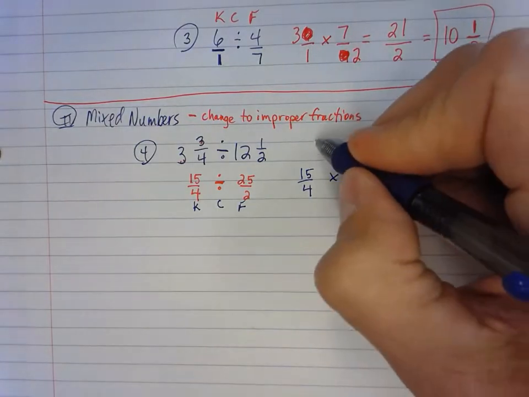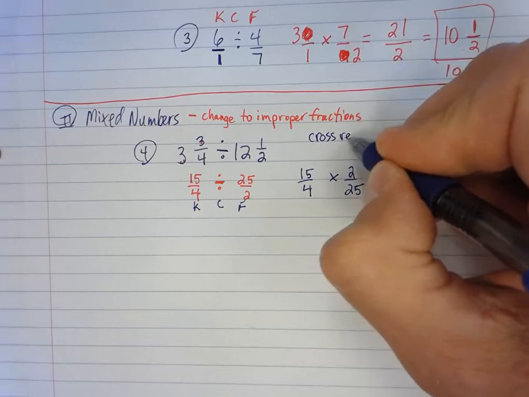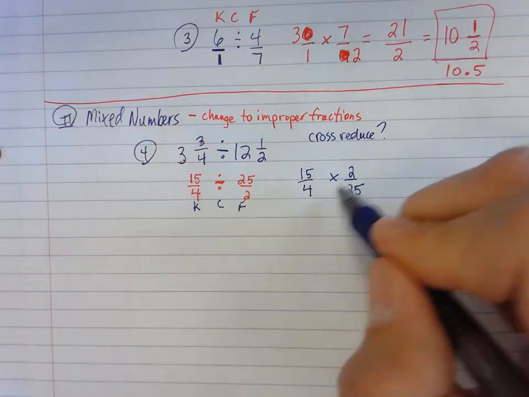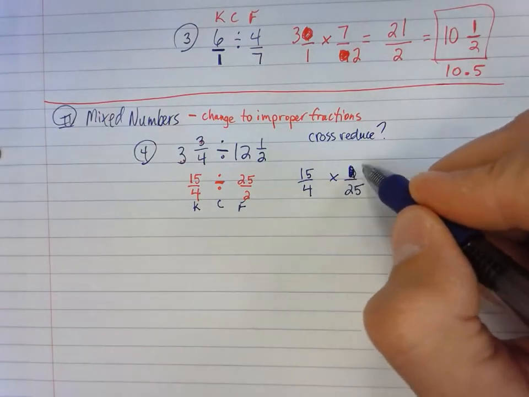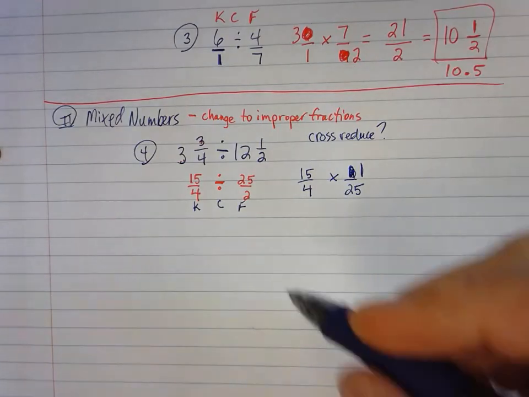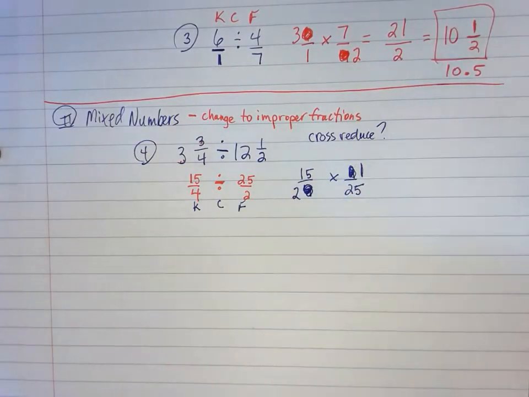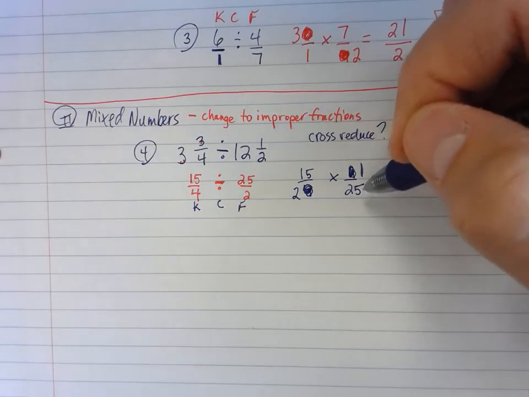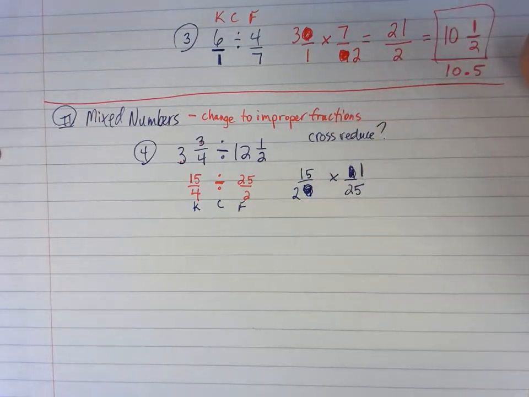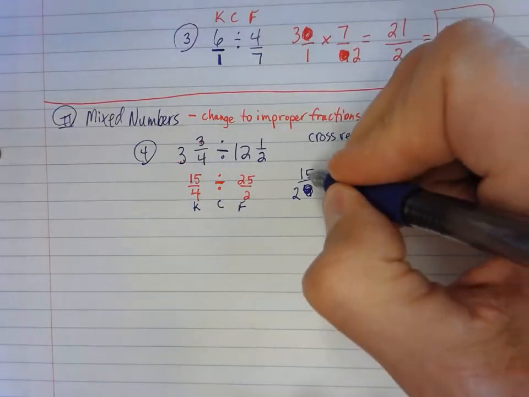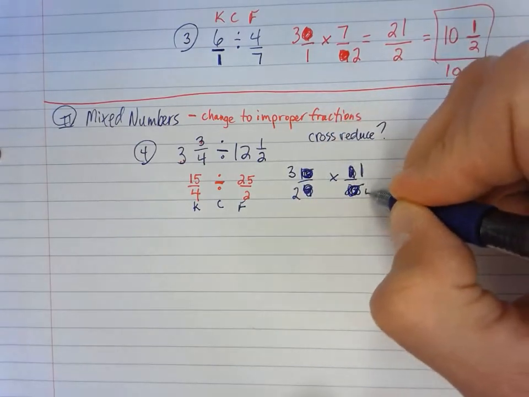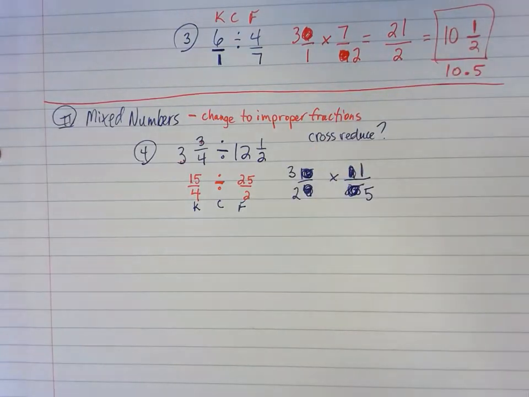And now I'm going to ask myself, can I cross reduce to make it easier? Can I? Yes. I can cross reduce the 2 into 4 for sure. 2 goes into 2 once. And 2 goes into 4 twice. Now, can I cross reduce 15 and 25? Again, 15 does not go into 25, but they do have a common factor. What is the common factor between 15 and 25, you say? 5, I hope you say. 5 goes into 15 3 times, and 5 goes into 25 5 times. Okay? And now it's a much simpler problem.